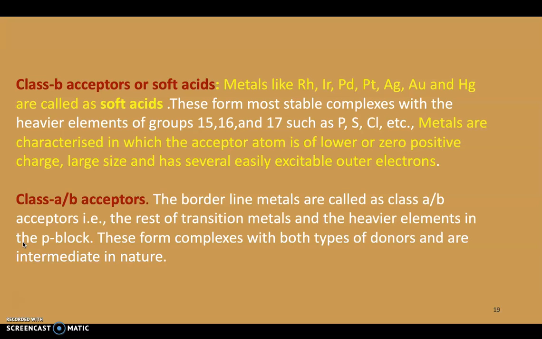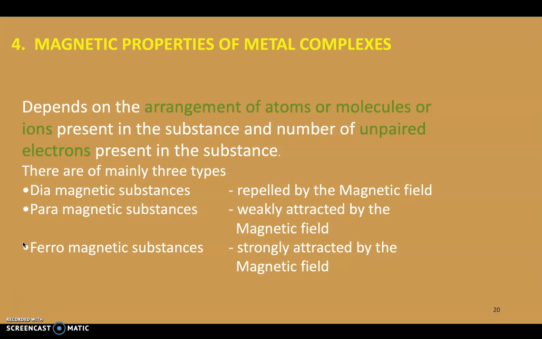They are not classified into either A or B. Those rest of the transition metals and the heavier metals in the p block are called class A and B. These are capable of forming complexes with both types of donors, either soft bases or hard bases. This is a new concept to you, so listen one or two times by pausing the video, write it down, and listen again and again.